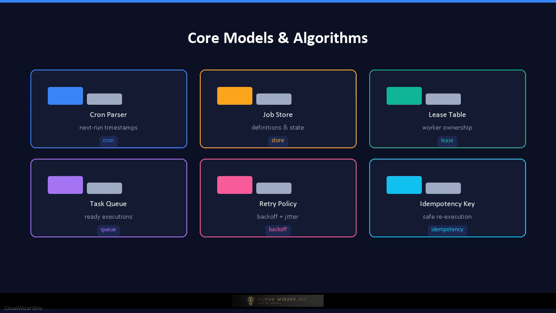At least once delivery is the default guarantee. Exactly once requires idempotent workers plus a strong lease. The key trade-off is latency versus safety. Aggressive leasing triggers jobs fast but may duplicate if heartbeats are lost, while conservative leasing reduces duplicates but adds delay.